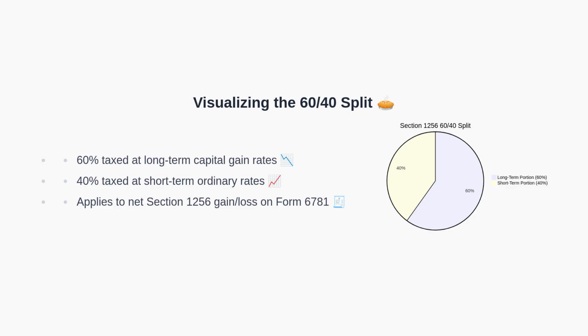First, this pie chart illustrates that 60% of net Section 1256 gains or losses are treated as long-term and 40% as short-term. Next, this blended character applies after aggregation on Form 6781. Finally, this structure can produce different outcomes than equity trading, with identical economic results. Next, we compare Section 1256 with standard equity reporting.